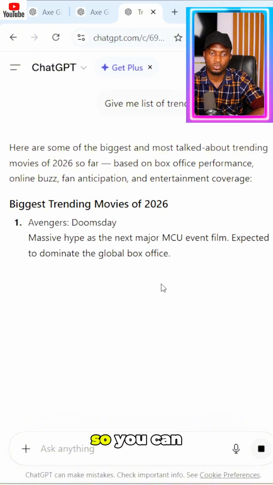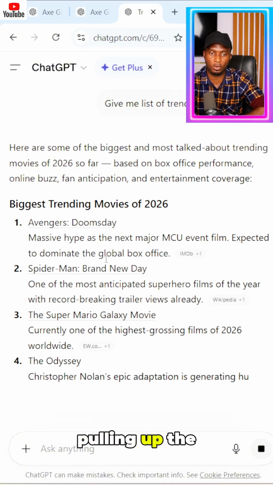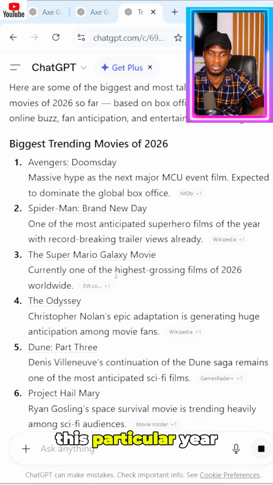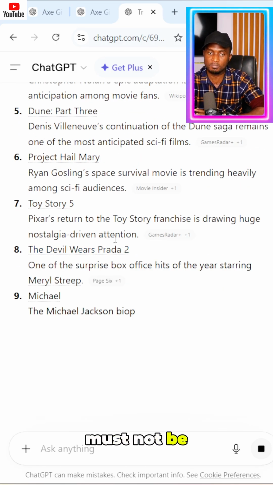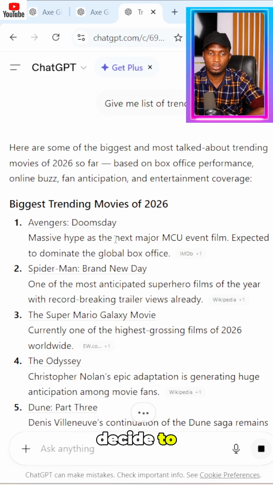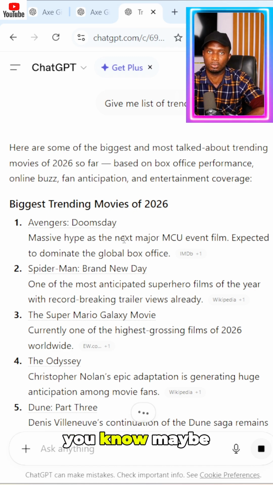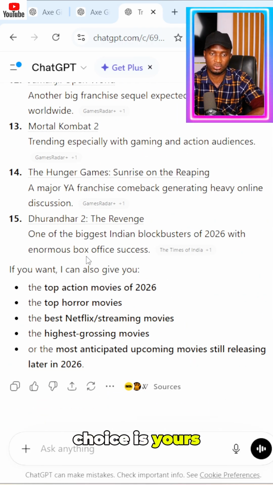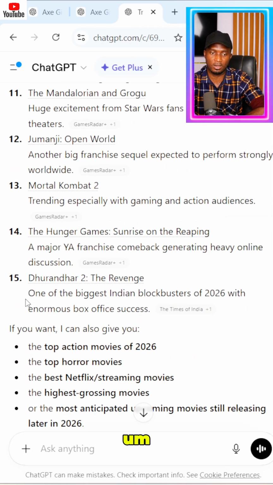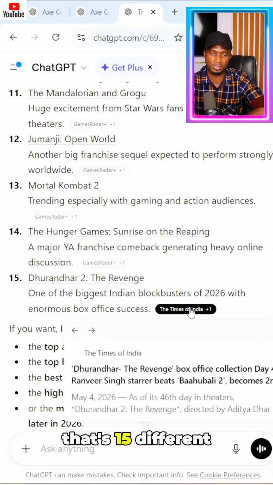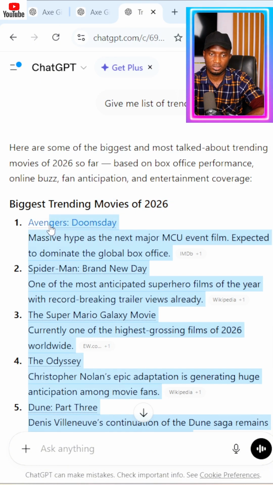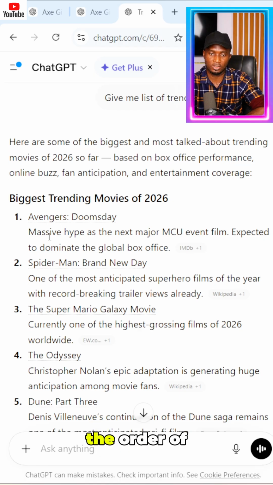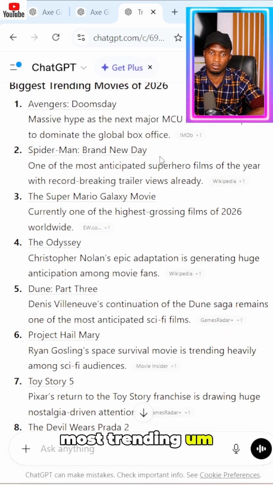You can see ChatGPT is pulling up the biggest trending movies of this particular year. And it must not be 2026. You can decide to do a recap of movies from maybe the last 2 years, last 5 years, last 10 years, last 20 years. The choice is yours. You can see it gave 15 different movies, in the order of their most trending ratings.